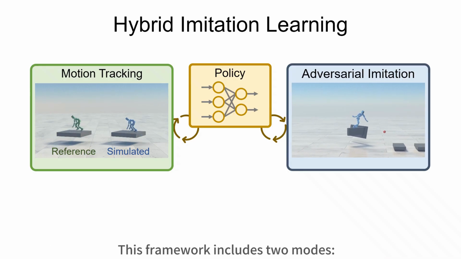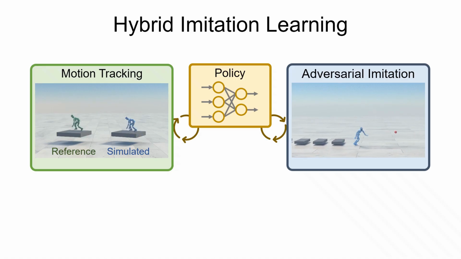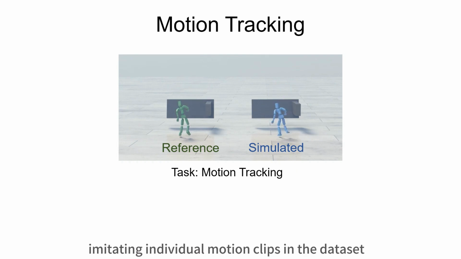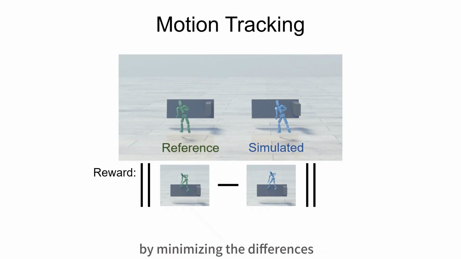This framework includes two modes, motion tracking and adversarial imitation learning. In the motion tracking mode, the controller is trained to replicate basic skills by imitating individual motion clips in the dataset. The tracking reward is computed by minimizing the differences between the simulated and reference motions frame by frame.